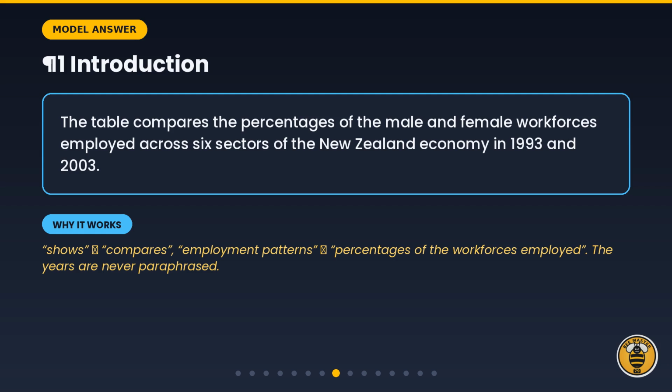Paragraph 1. The table compares the percentages of the male and female workforces employed across 6 sectors of the New Zealand economy in 1993 and 2003. Notice what changed from the prompt: shows becomes compares, employment patterns becomes percentages of the workforces employed. The years stay exactly as they are. Never paraphrase a number.